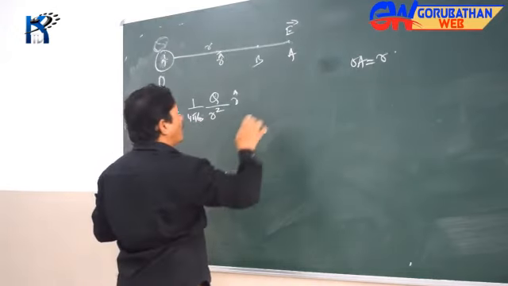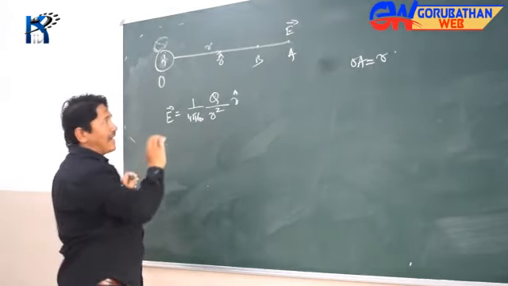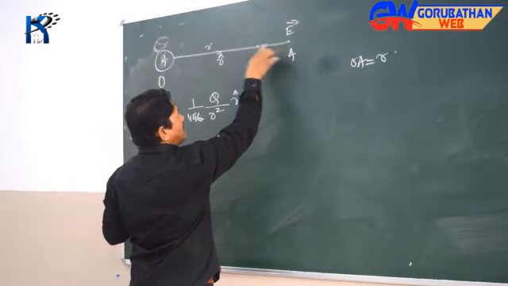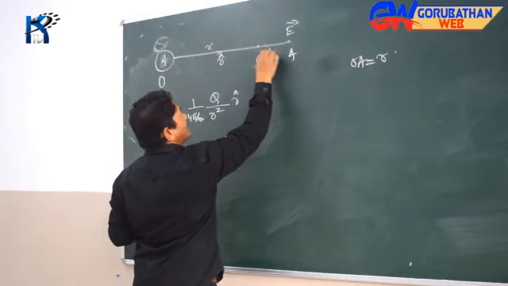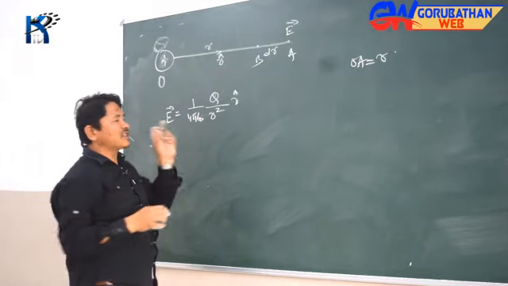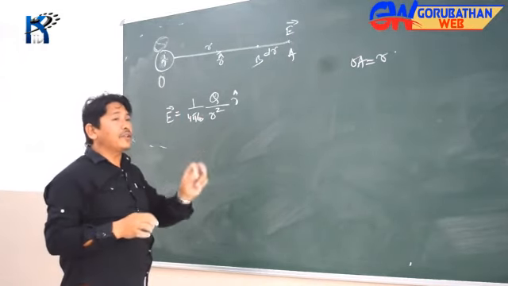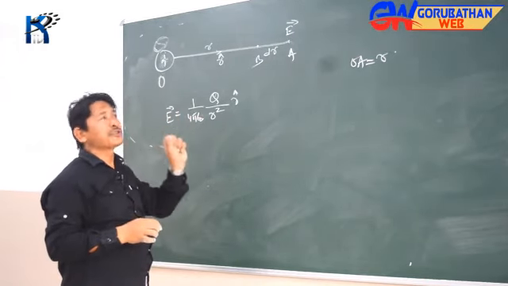Now I will think of this distance from A to B as, let's say, dr, a tiny incremental distance. I'll give the reason why I'm taking this incremental distance.